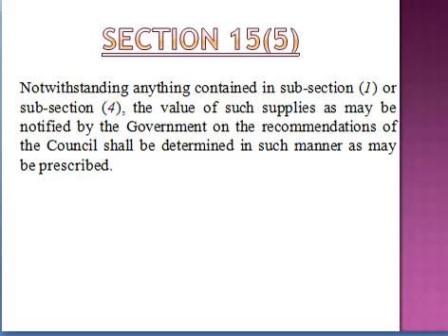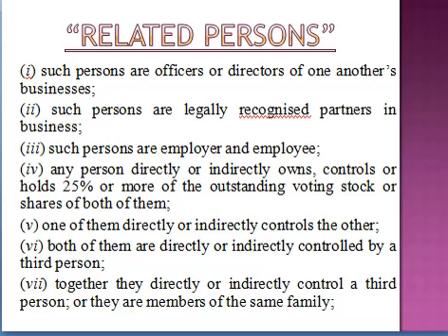So what is the difference between section 15(4) and 5? In 15(5) there is a list which government prepares on the recommendation of council. So they have specified the method and the rates which are to be followed for such commodities. And 15(4) talks about those commodities which are neither covered in 15(1) nor in a list prepared by government on the recommendation of council, and these commodities seem to be taxable under the GST law, and they require some specific method to be followed.